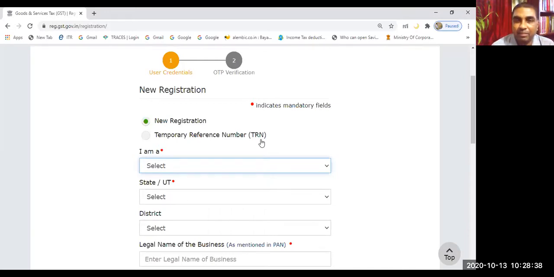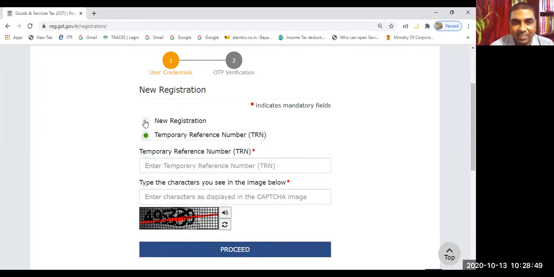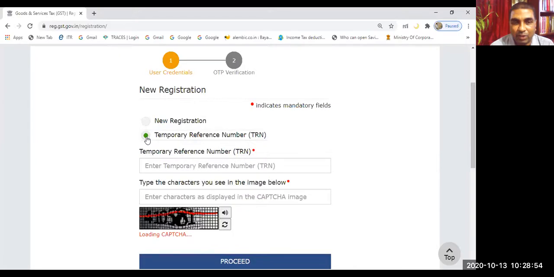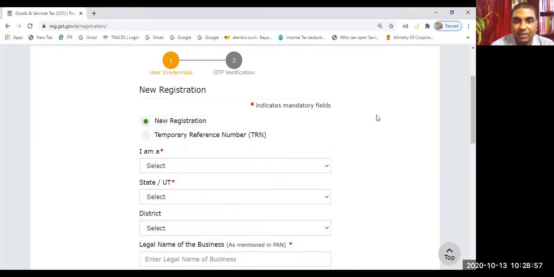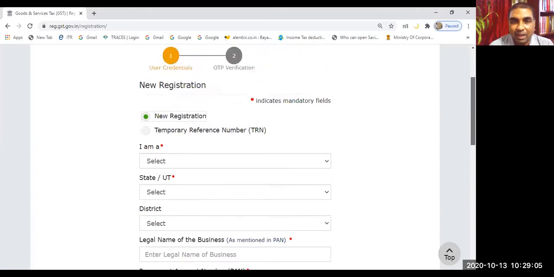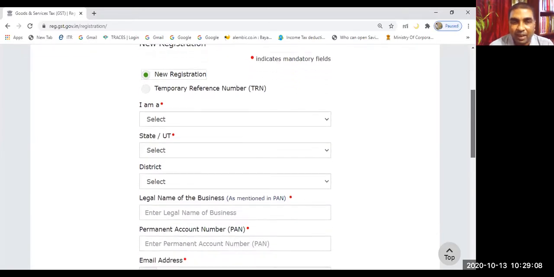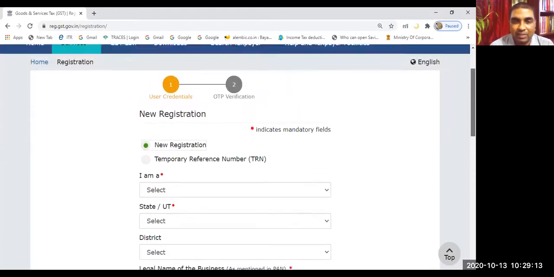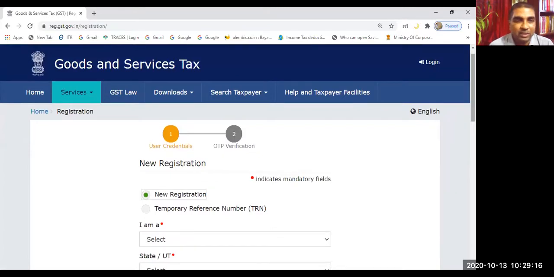When you apply for the first time, you'll be getting a TRN. Subsequently, if you apply, then you need to put that TRN. So instead of new registration, you can click here, you can get TRN. The TRN number can be filled up, and your primary data will be automatically filled. But first, we'll go for new registration. To apply, I need somebody's PAN, so I'll be taking the help of my assistant. I'll be using her PAN and we'll try to understand the registration process. I'll be showing you all these things.